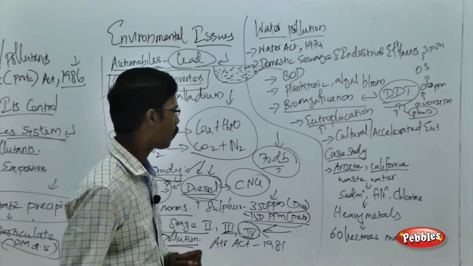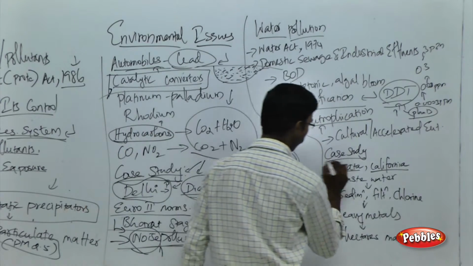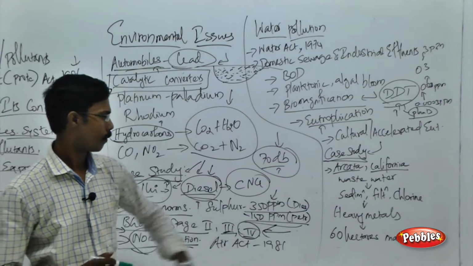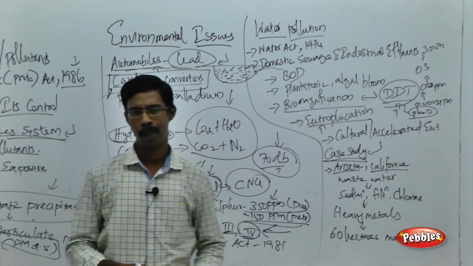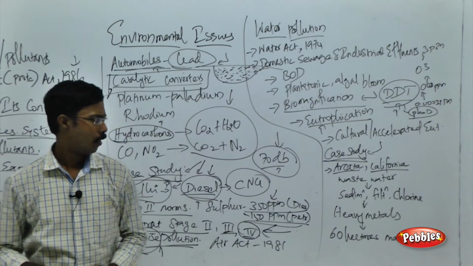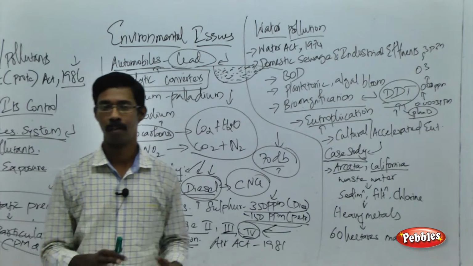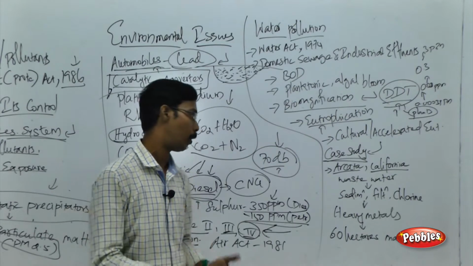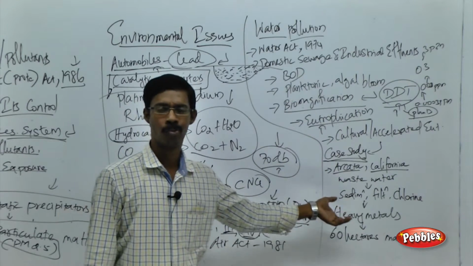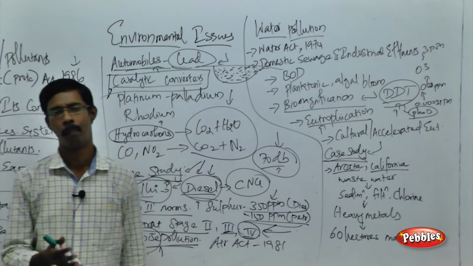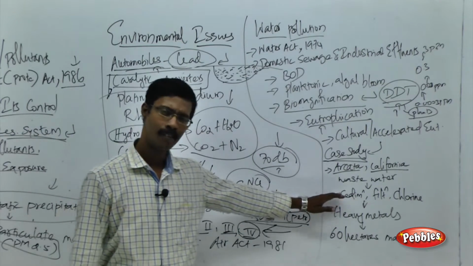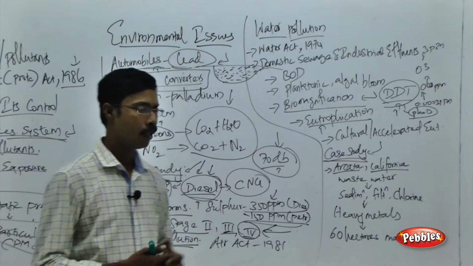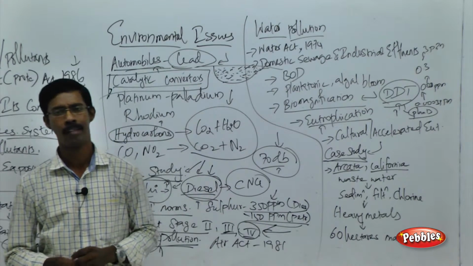Now we are going to see an example case study to control water pollution. In California, at a place called Arcata, the wastewater is treated by a unique method. In the first stage it is treated in the usual way, by sedimentation and filtration, as we have seen in the previous chapters, and treatment with chlorine and other disinfectants.